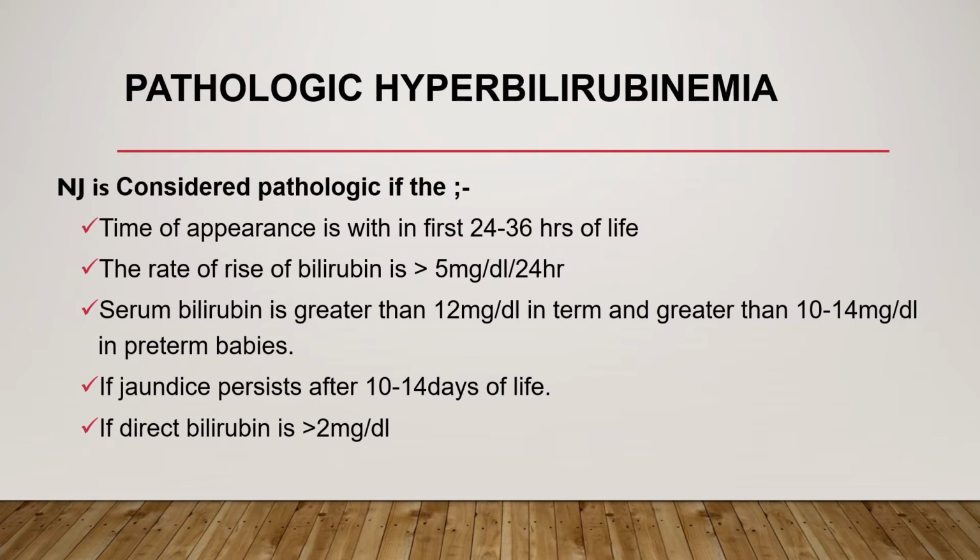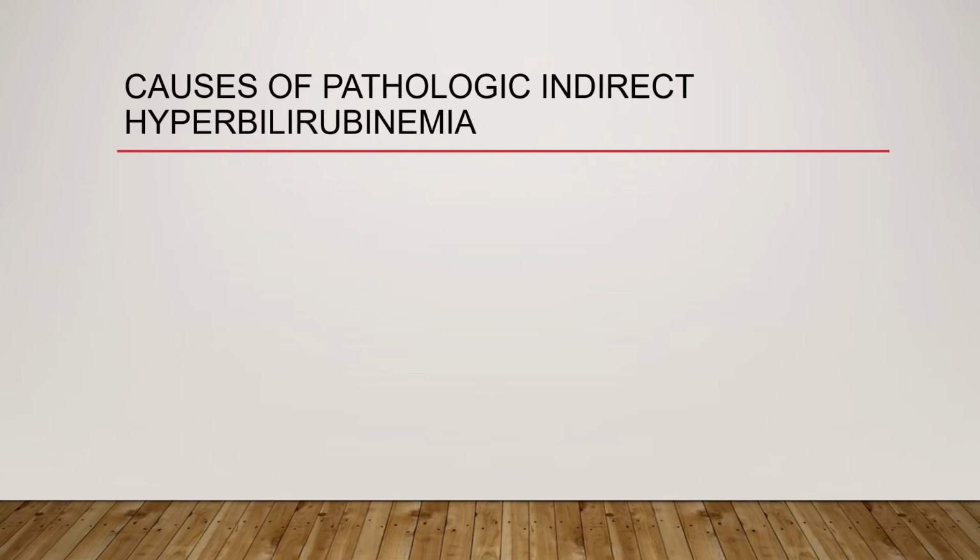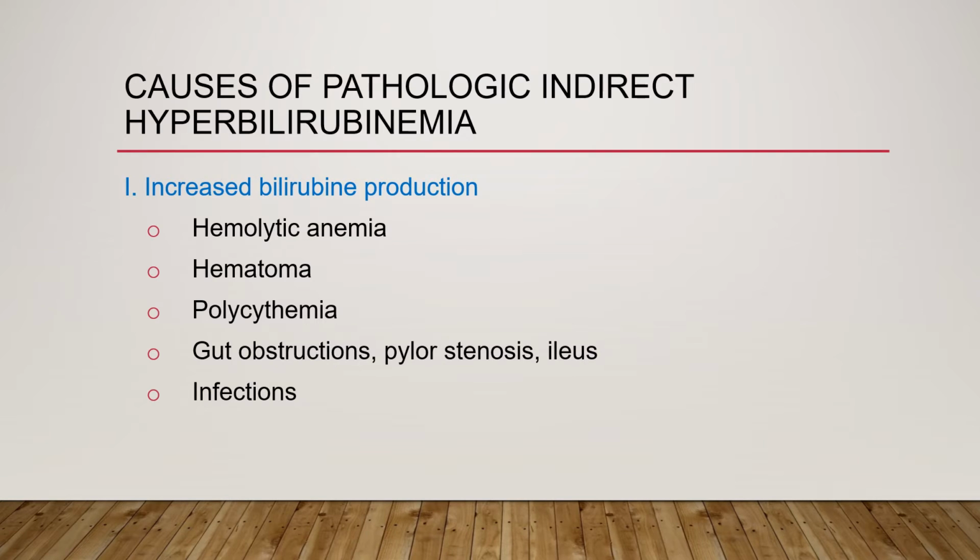The other is pathologic hyperbilirubinemia. Neonatal jaundice is considered pathologic if, one, the time of appearance is within the first 24 to 36 hours of life, and also if the rate of rise in bilirubin is more than 5 mg per dl per 24 hours, and also if serum bilirubin is greater than 12 mg per dl in term and greater than 10 to 14 in preterm babies, and also if jaundice persists for more than 2 weeks and if direct bilirubin is more than 2 mg per dl.